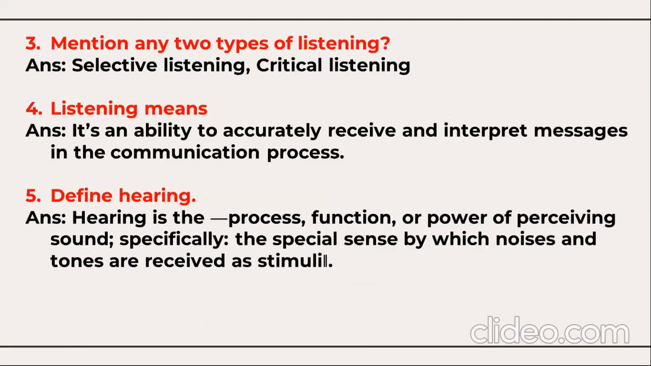Now, mention any 2 types of listening. You can mention any two types of listening, like selective listening or critical listening. What do you understand by listening? It's an ability to accurately receive and interpret messages in the communication process. What is hearing? Hearing is the process, function, or power of perceiving sound, specifically the spatial sense by which noises and tones are received as stimuli. So, like this, you will be asked questions for 5 marks from the topic listening skills.